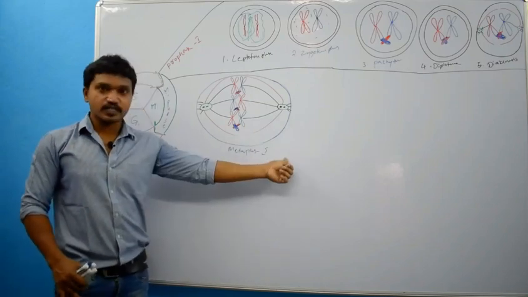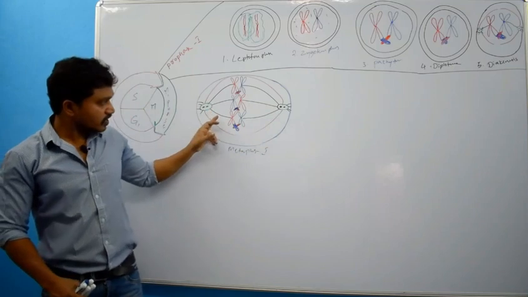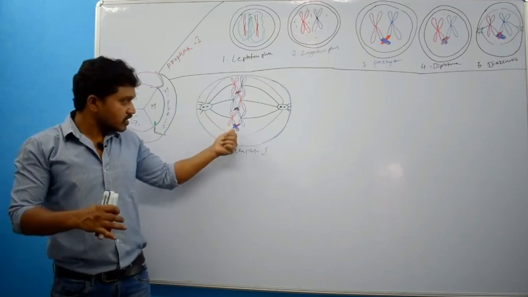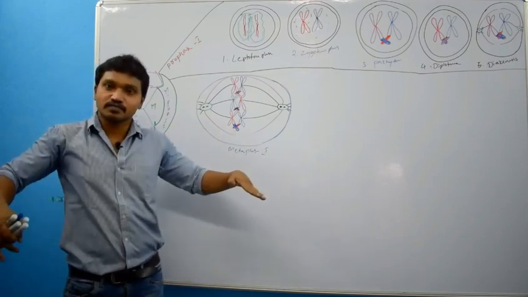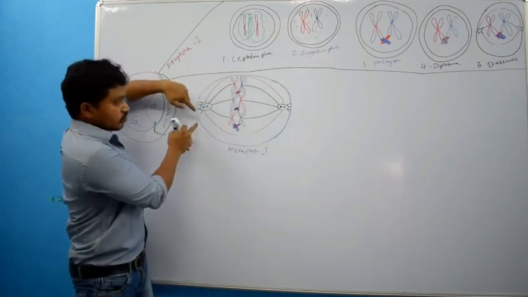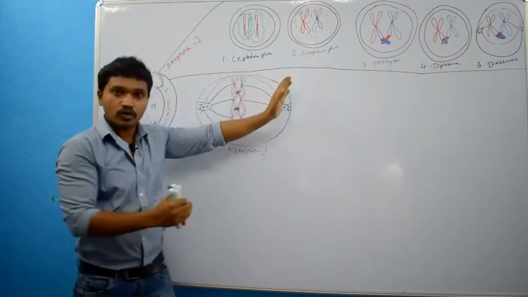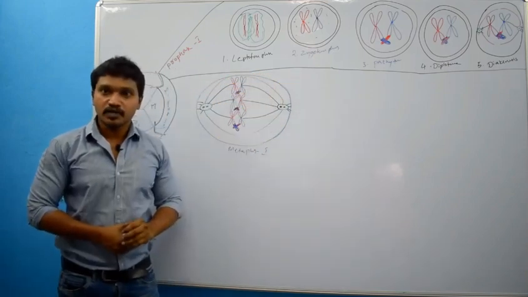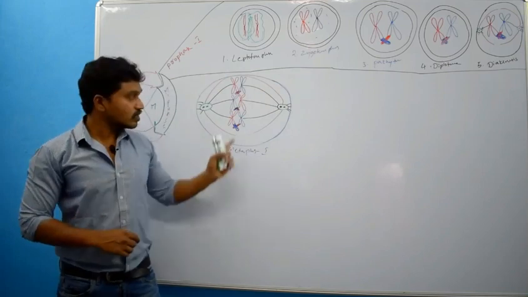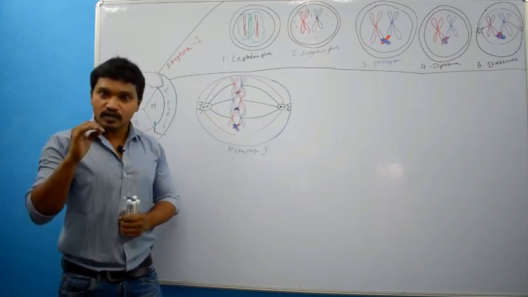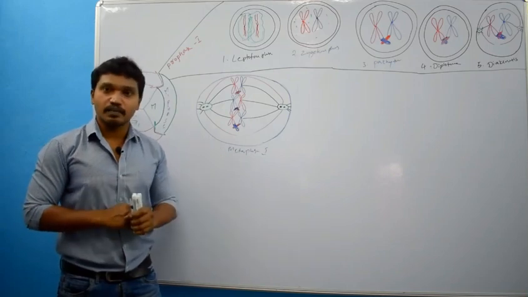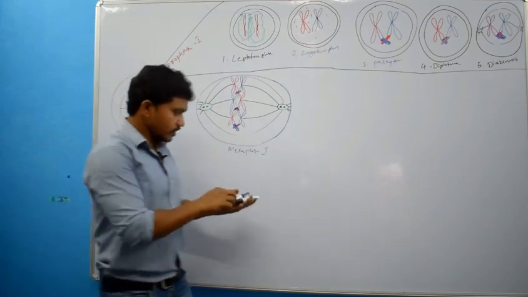In the next phase, that is anaphase, because of contraction of these kinetochore microtubules, this chiasmata is there, no? This chiasmata will be released, so that half of the chromosomes come to this pole and the remaining half go to another pole. Right? So here there is no splitting of centromere. That's why here is the reduction division. In anaphase 1 we have to remember mainly that only reduction division is happening. Okay, let me draw that.